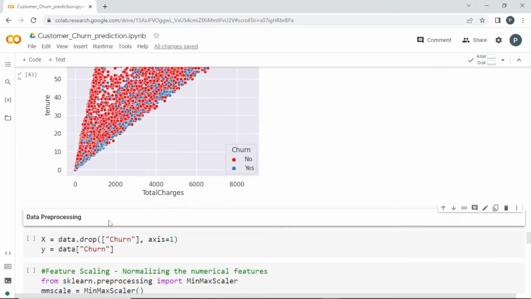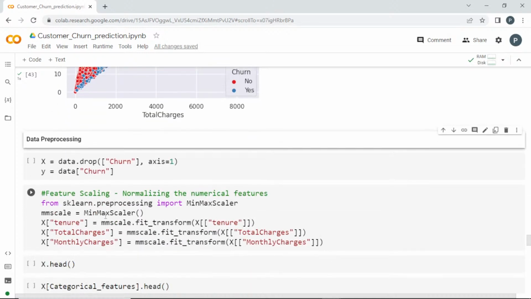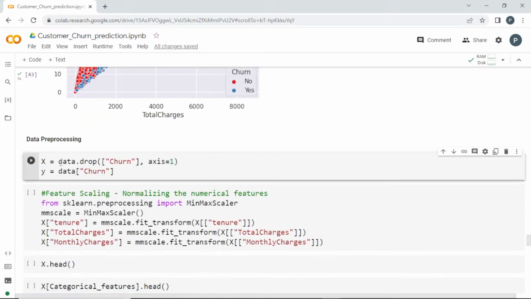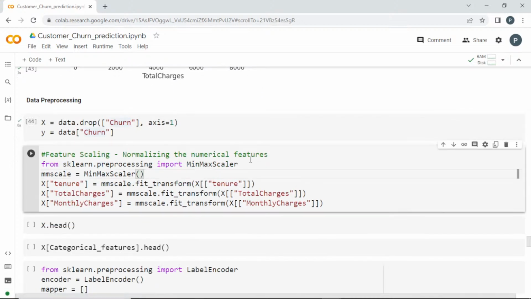Next we are going to start the pre-processing. We have very little time, we'll try to do it. In X I'm just going to drop the churn, because that's the output, and Y will be churn. So I'll run this. Now I'm going to use this MinMaxScaler, because I'm not going to scale it. Why? I'm just performing the normalization here.